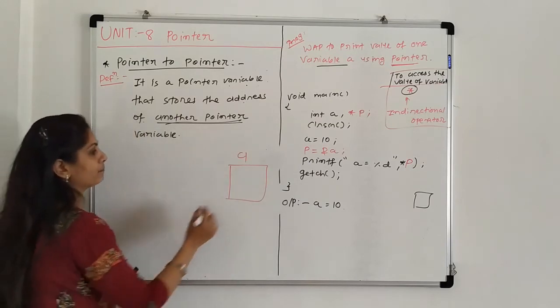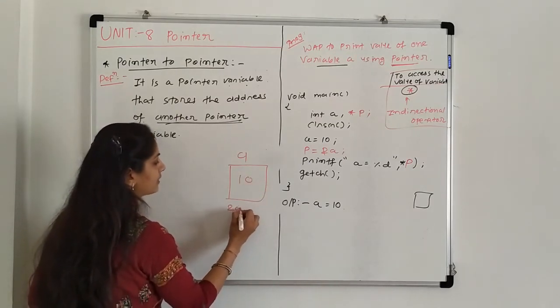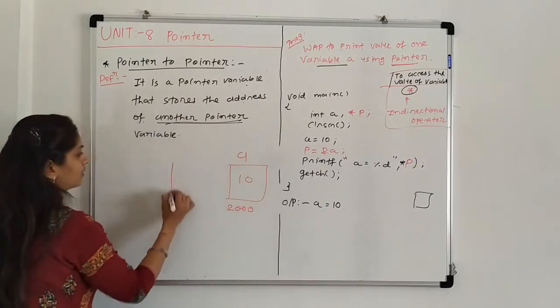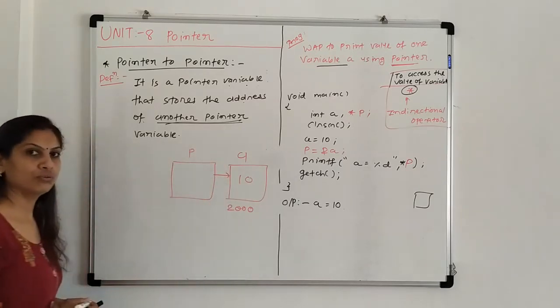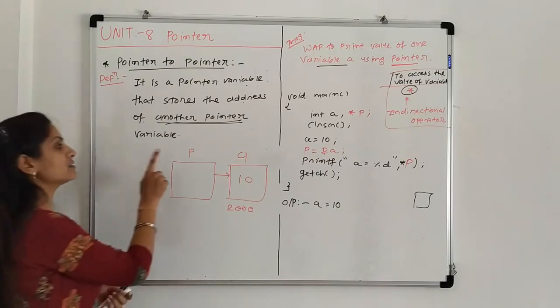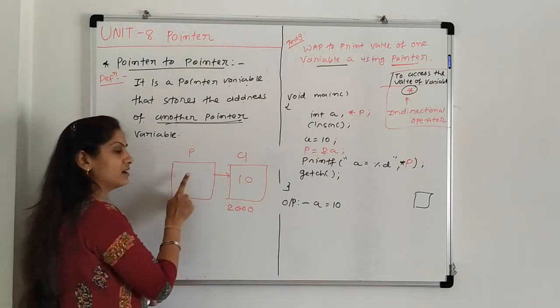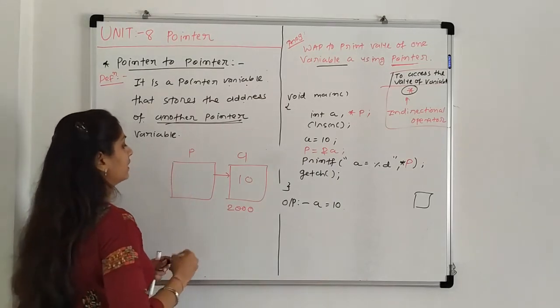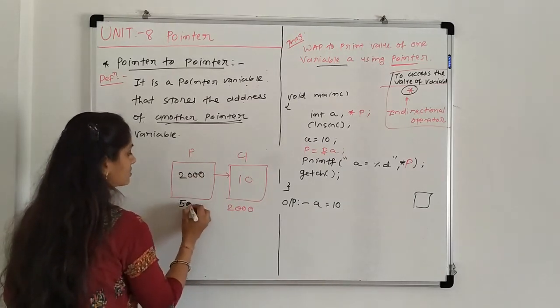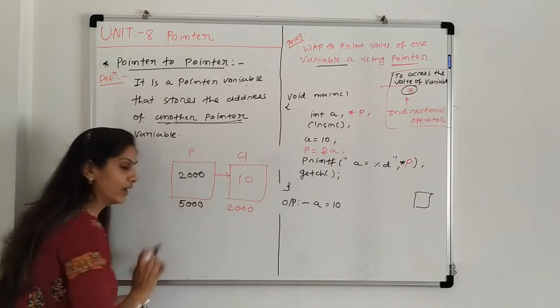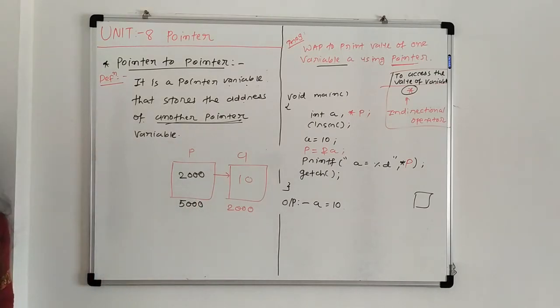This is A, value is 10 and address is 2000. Then pointer. So it is a P that points to A. And P is a pointer, means it stores the address of A. So here the address of A, that is 2000. And suppose the address of P is 5000. This is a figure for only pointer.